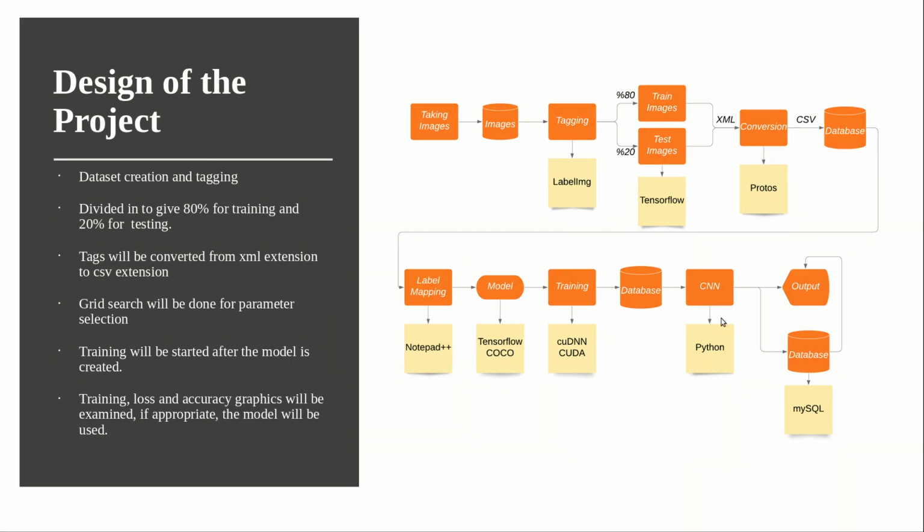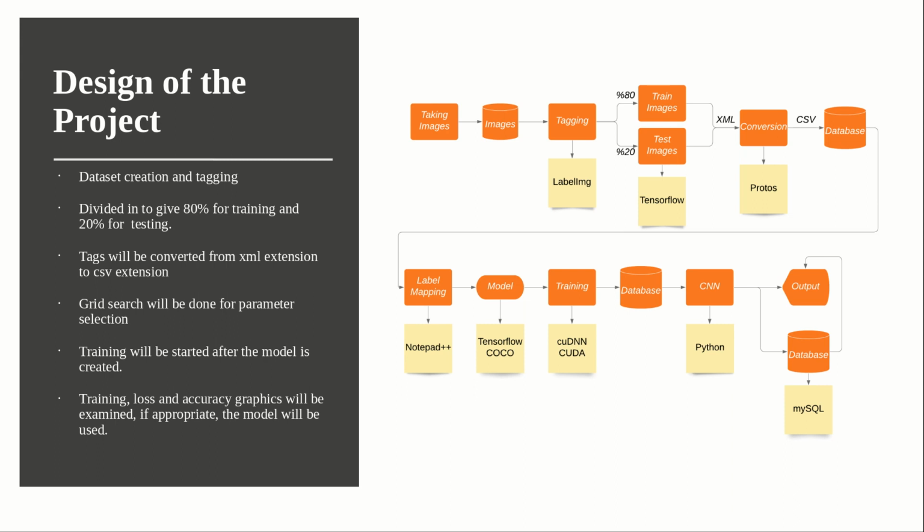In this part, I am going to talk about the design of the project. First part is creating the dataset. The dataset is not taken ready-made. The pictures of the products were taken completely in accordance with the system. Due to the progress of the project, the background was set to black because detection will be made at the checkout. Then labeling was done.